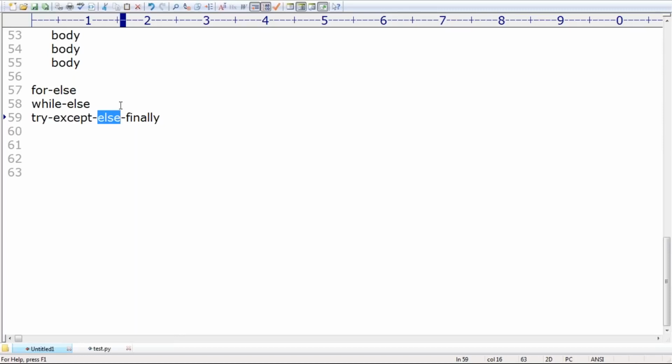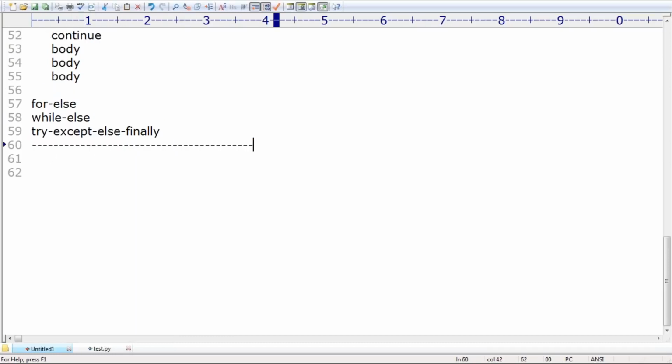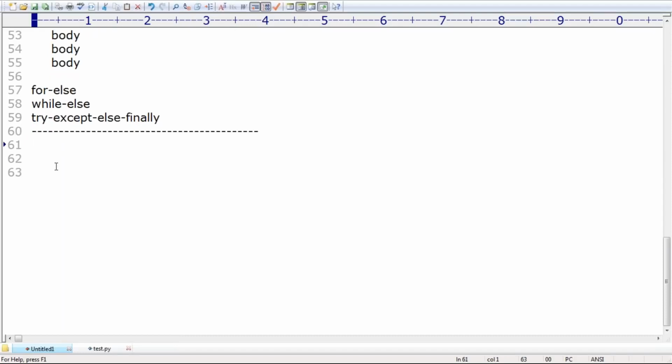Now take very special care about where we can use this else statement. Here just observe: I'm taking a loop, which may be a while loop or a for loop. In the body there are several statements.